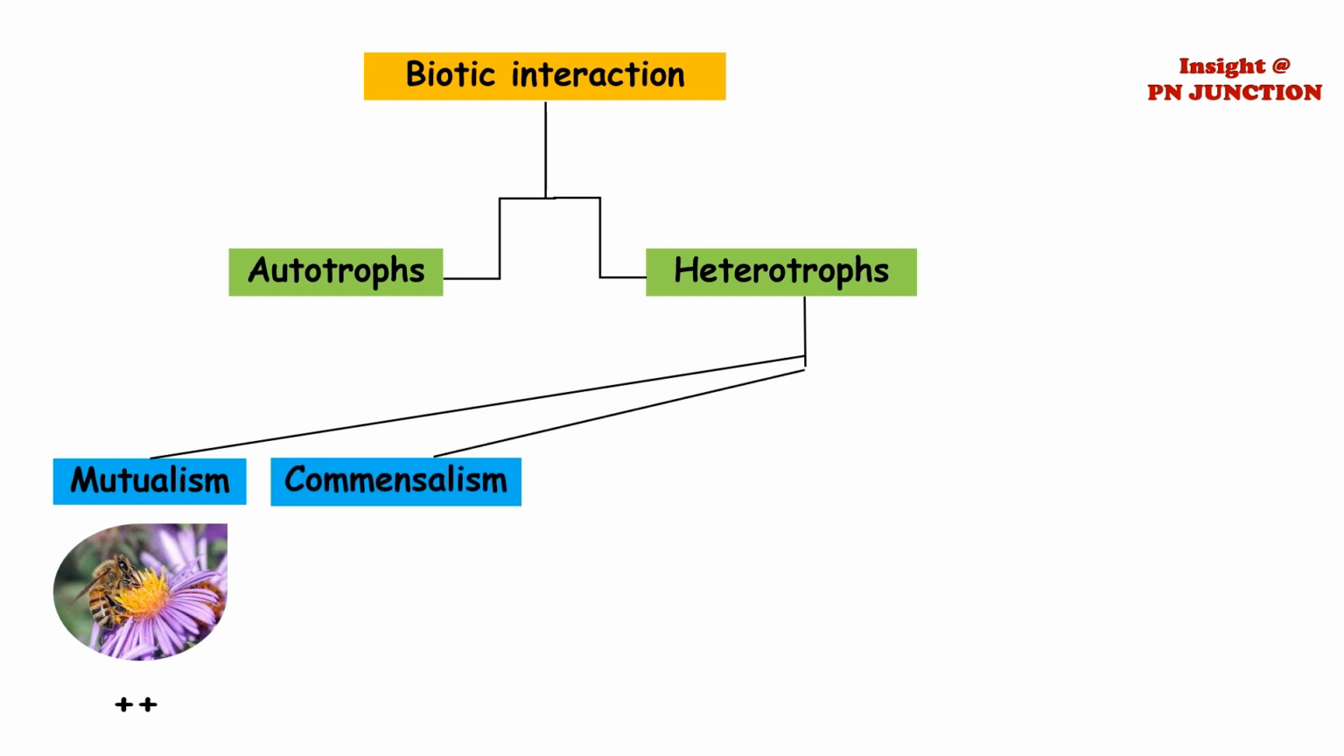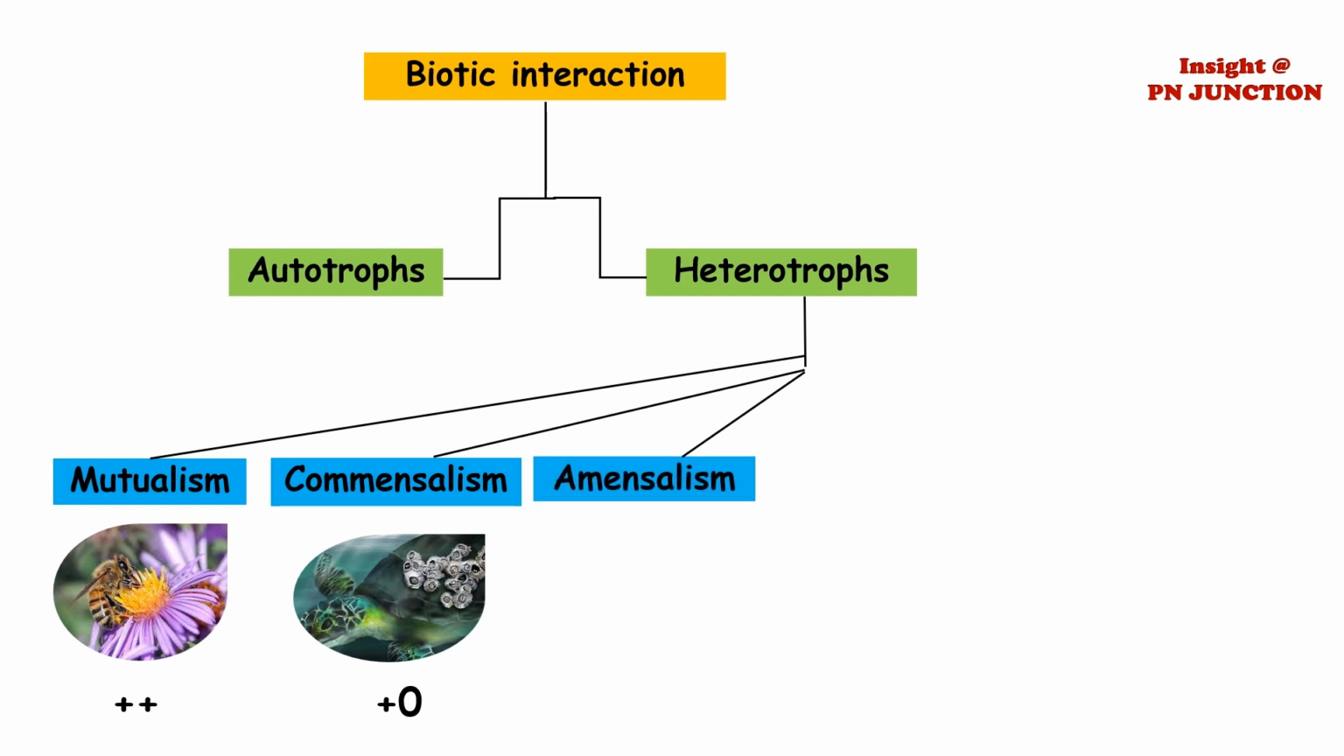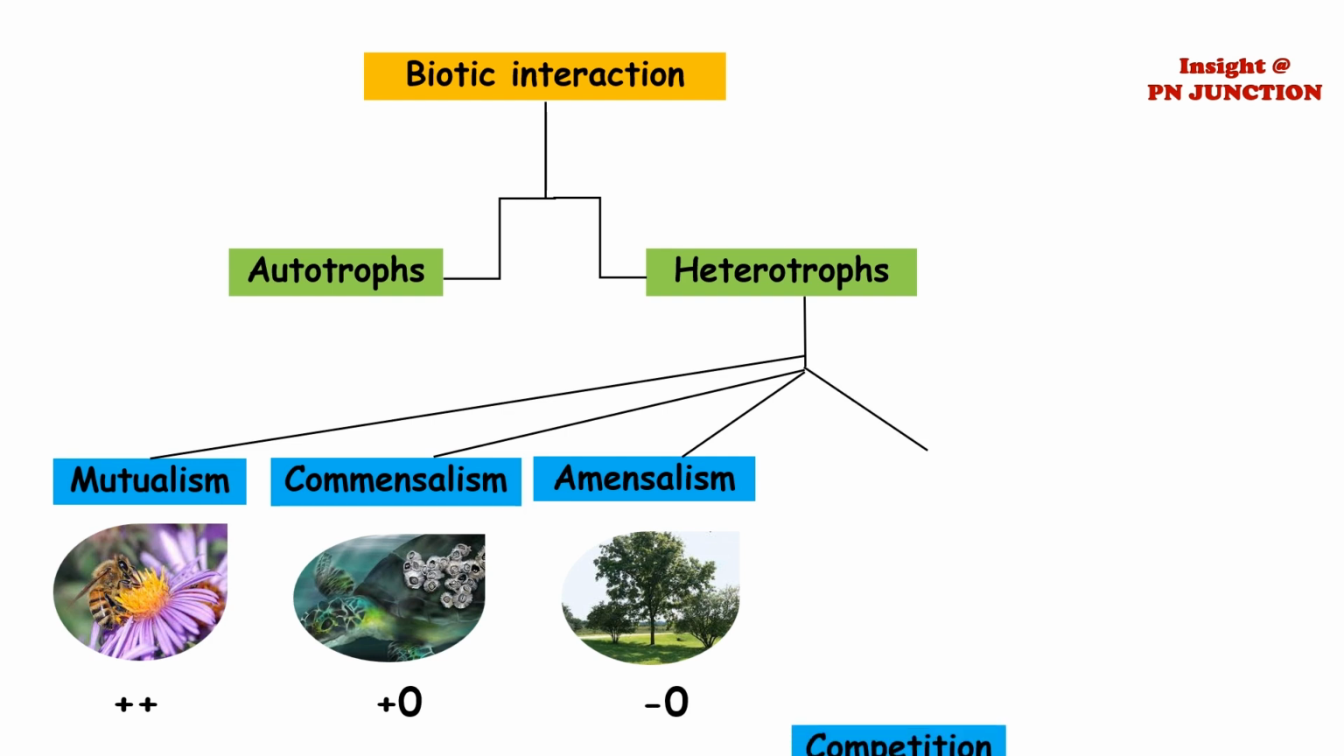Commensalism, where one species is benefited while the other remains unaffected in the process. Let's take the example of barnacles on the tortoise in the sea. Barnacles get shelter from tortoise, but they do not harm them. Next comes amensalism, where one species is unaffected and the other is harmed. For example, a large tree shades a small plant which hampers the growth of the small plant, whereas itself remains unaffected.